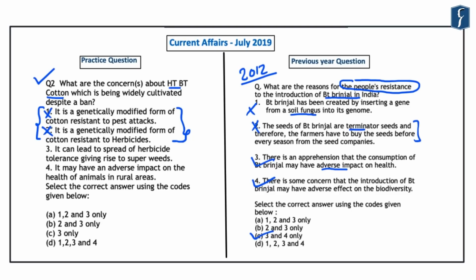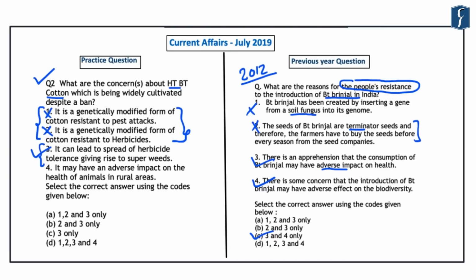context of this question. However, the third statement, which reads that it can lead to the spread of herbicide tolerance, giving rise to super weeds, is correct. This is because herbicide tolerance can easily spread through pollination, and eventually it can give rise to a variety of super weeds that are resistant to the existing set of herbicides which are used by the farmers. Now, this kind of herbicide resistance is similar to the antibiotic resistance that is being developed in human beings because of overuse of the antibiotics.